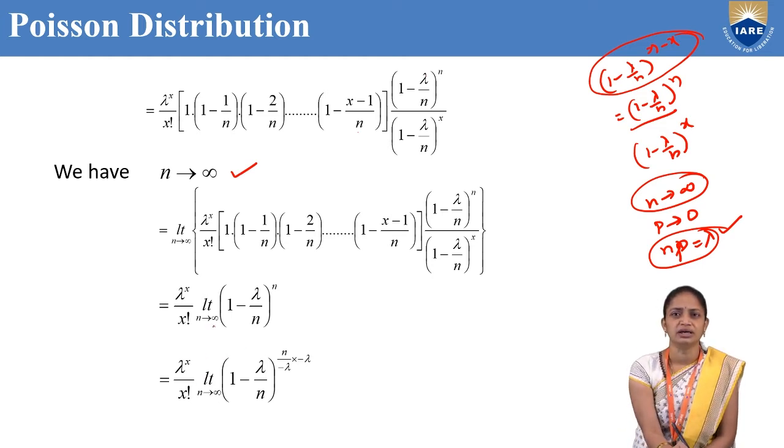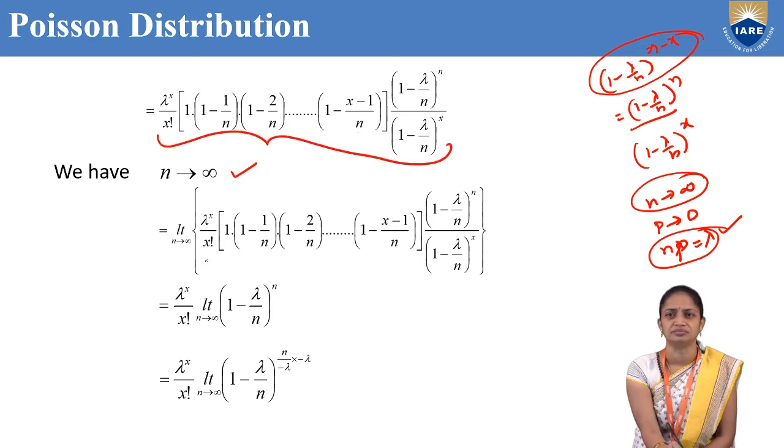So limit n tends to infinity applied to this total term: limit n tends to infinity of lambda power x by x factorial into 1 minus 1 by n, 1 minus 2 by n and so on, into 1 minus x minus 1 by n, into 1 minus lambda by n whole power n, divided by 1 minus lambda by n whole power x.